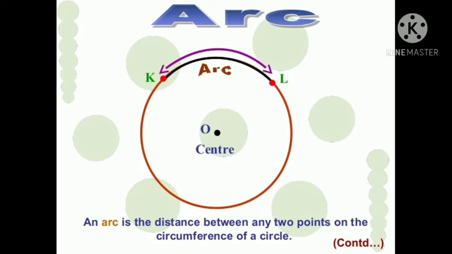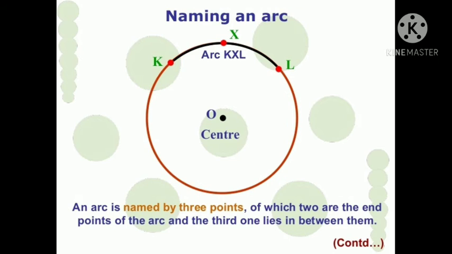Arc. Arc is the distance between any two points on the circumference of a circle. Here, KL is the arc of a circle. Naming an arc. An arc is named by 3 points, of which 2 are the end points and the third one lies in between them. Here, K and L are the end points and X is the third point which lies between K and L.